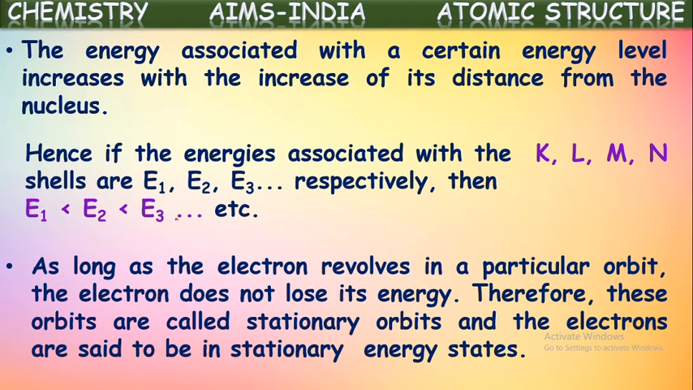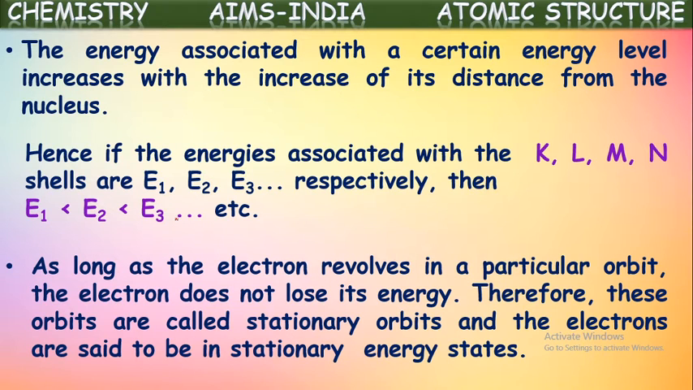As long as the electrons revolve in a particular orbit, the electron does not lose its energy. Therefore, these orbits are called stationary orbits, and the electrons are said to be stationary in energy level or in stationary energy states.